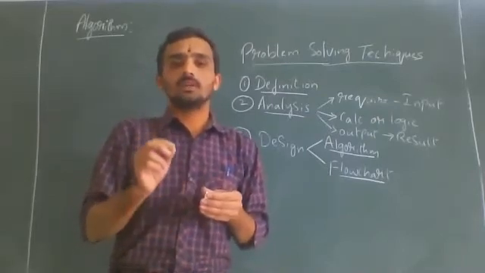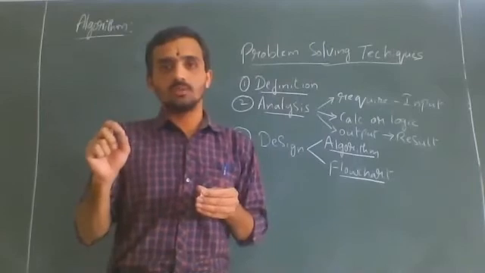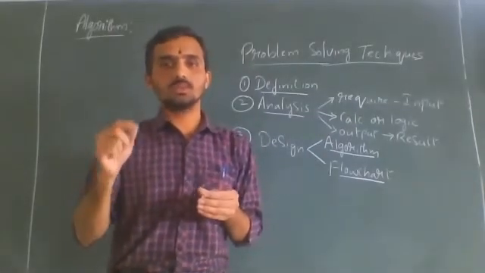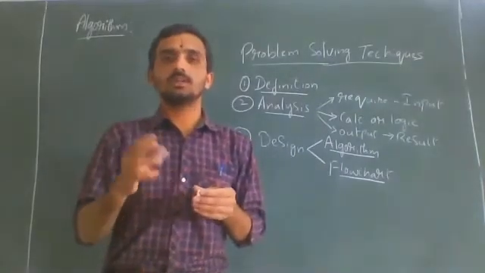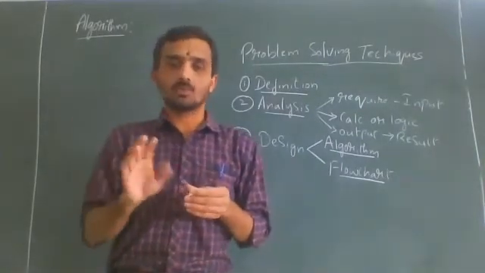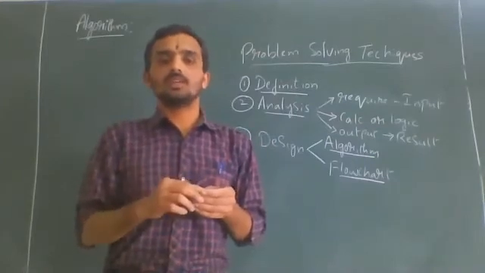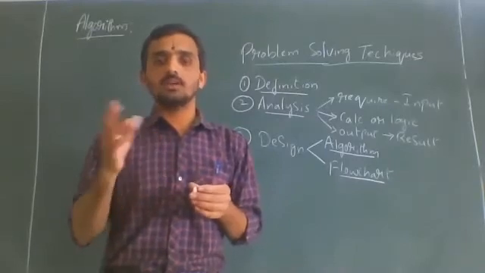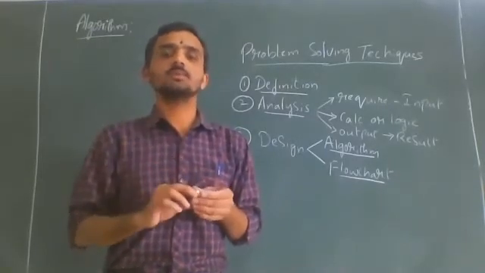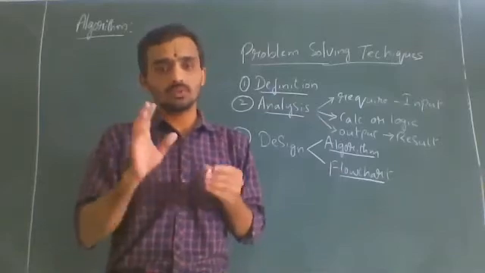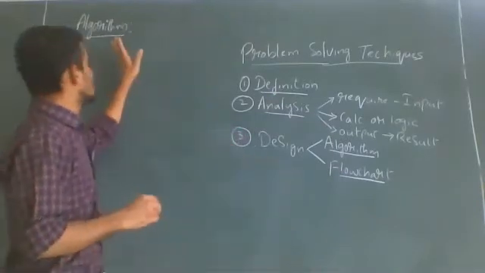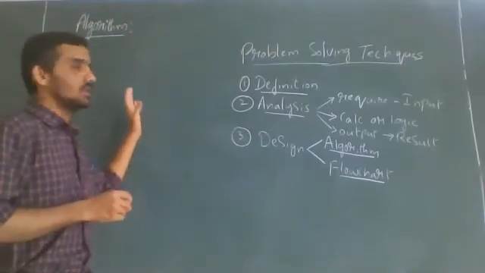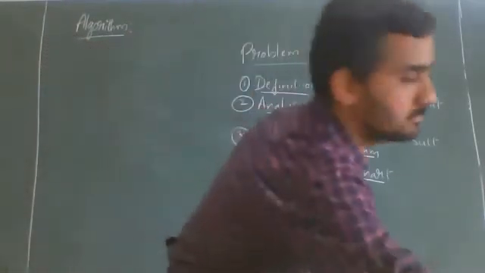Sometimes we say step 1 follow this, step 2 should do this, step 3 this method you have to follow. Those are nothing but algorithms actually. Even apart from the programming concept, whenever you come across any task, you might say step 1 do this, step 2 you can do this, like that. This is nothing but an algorithm. We don't know that it is an algorithm, but we follow that. Similarly, here also, a step-by-step procedure of a solution to a given problem is an algorithm. So now study this in detail.